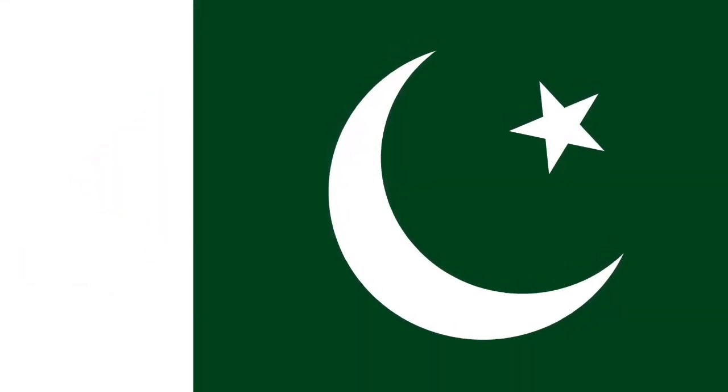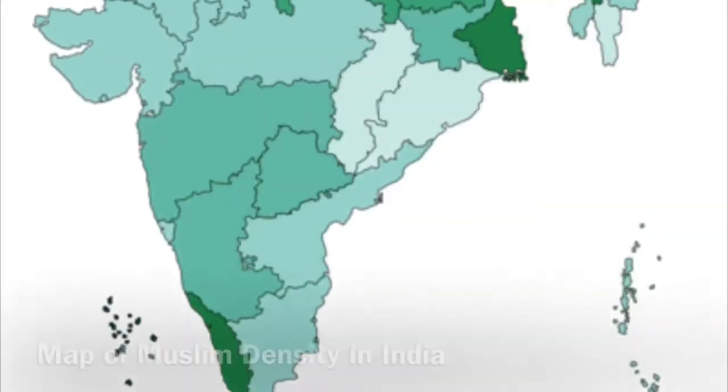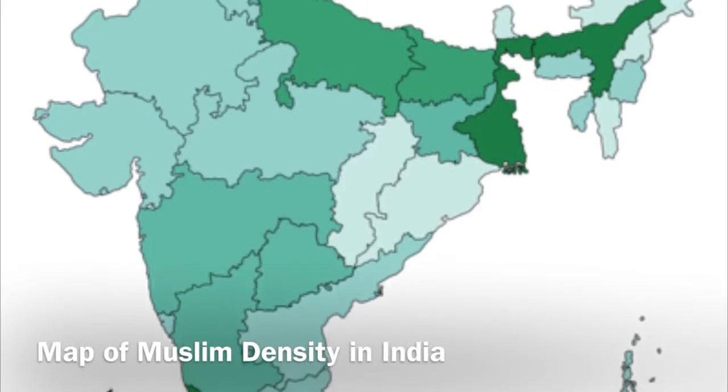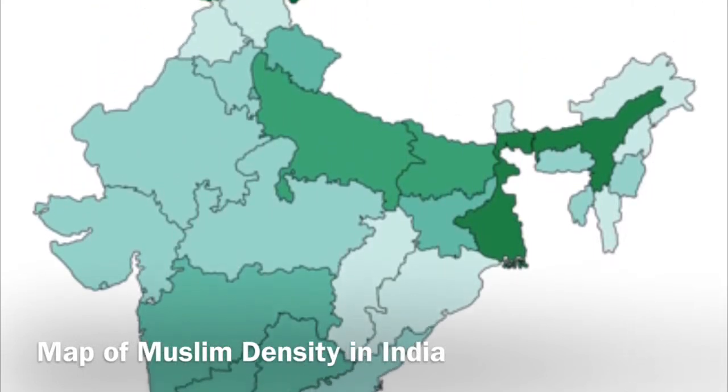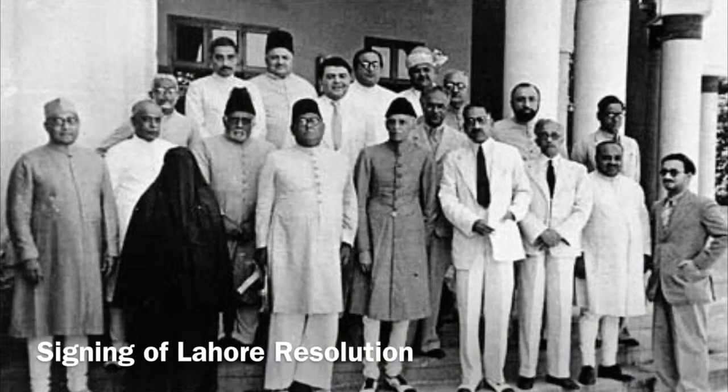By 1940, Jinnah was determined for an independent Muslim state. With the Congress gaining heavy traction with the people of India, Jinnah feared that the Hindu-led Congress would oppress the Muslims as the British had done to the Indians. In the Lahore Resolution of 1940, Jinnah officially announced his claim for a separate Muslim state.